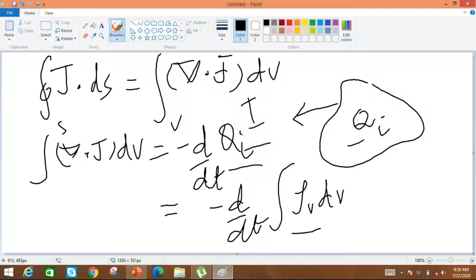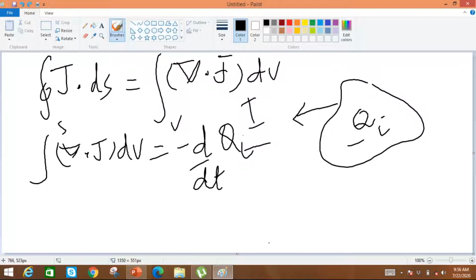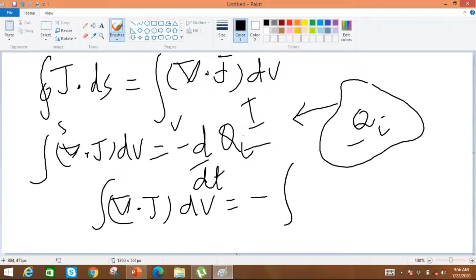Now if we make this closed surface constant which is bounding a volume, this derivative can be written as a partial derivative, and the equation will become the integral of divergence of J dV will be equal to minus integral of partial by partial t of rho v dV.